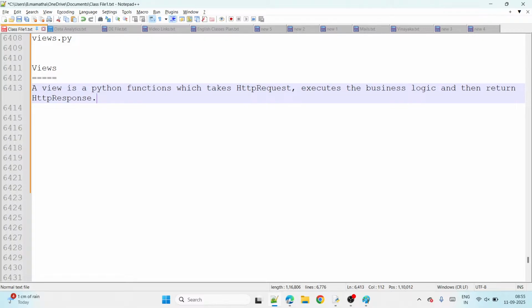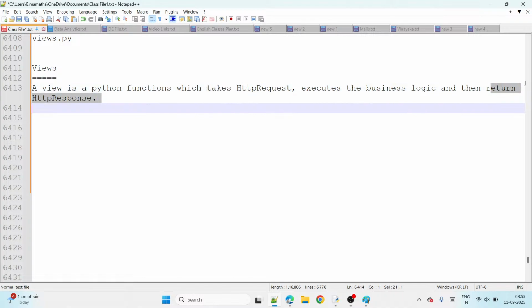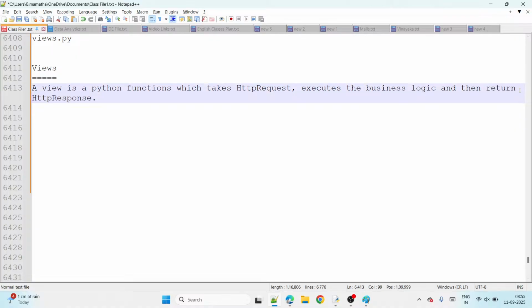So three things here: it takes a request, executes the business logic, then returns what? It returns a response, guys. That is the definition of a view.